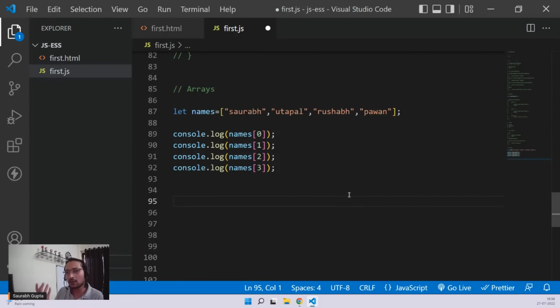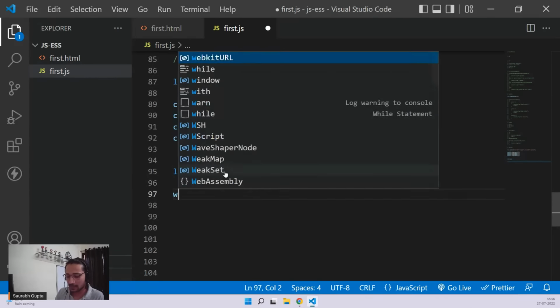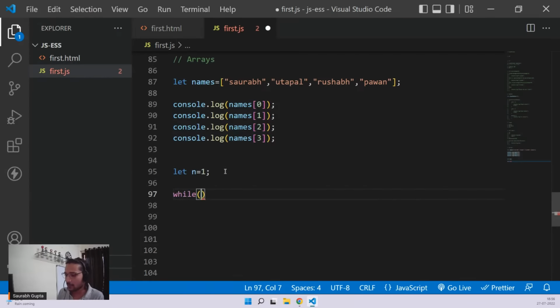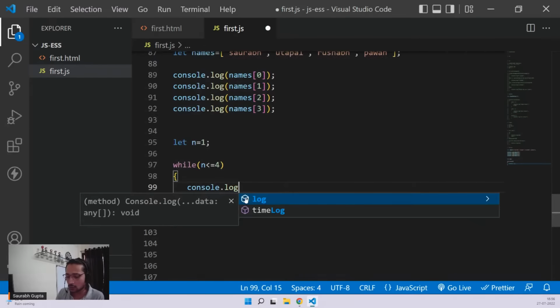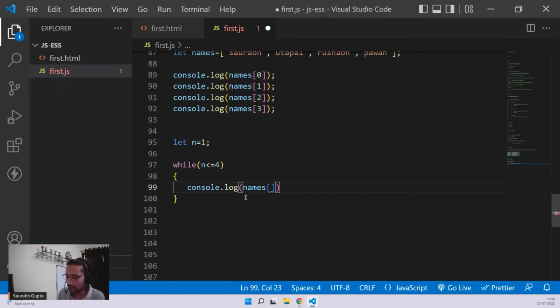So let's go, guys. Let me do it with while first. So let's call it n equals 1, normal. Now, I know that I want to print it 4 times. Guys, please focus, everyone. I know that I want to print it 4 times. Okay. So I'll say that my loop should run while n is less than or equal to 4. Right? Now my loop will run 4 times. I can see that my loop will definitely run 4 times. Correct? Because it's starting with 1 and going till 4. And now in here, I can just do console.log names of 0.